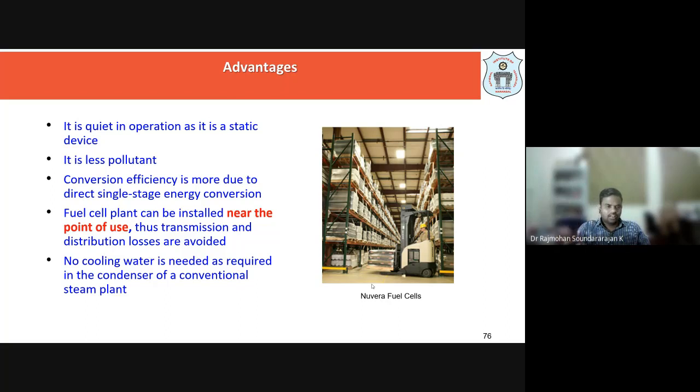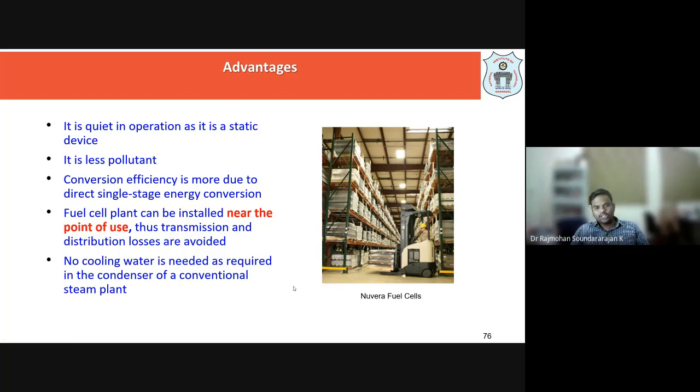Okay, and here there is no cooling water requirement in the condenser. In the case of a conventional steam plant, you will be using some cooling water, because steam is there, and a lot of that steam has to be condensed before we are dispersing it, right? Because any water which is to be released into the natural environment, we have to cool that.